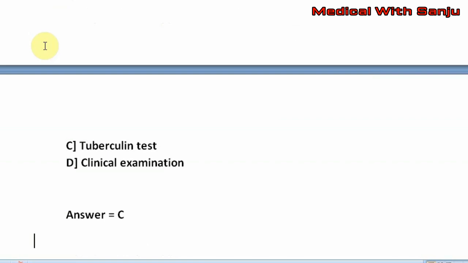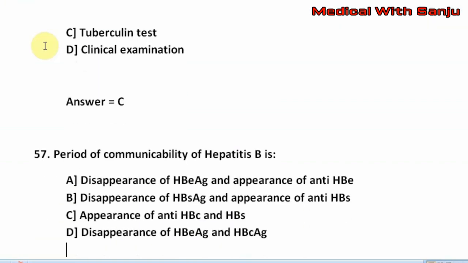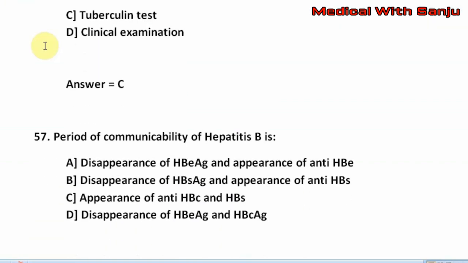Question number 57. Period of communicability of hepatitis B is option A, disappearance of HBeAg and appearance of anti-HBe. Option B, disappearance of HBsAg and appearance of anti-HBs. Option C, appearance of anti-HBc and HBs. Option D, disappearance of HBeAg and HBcAg. The right answer is option B.